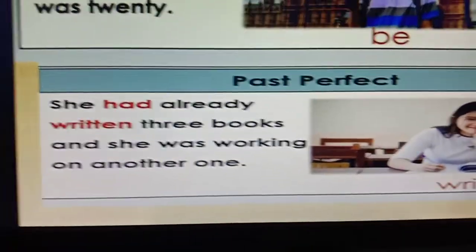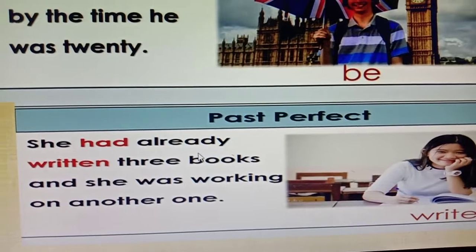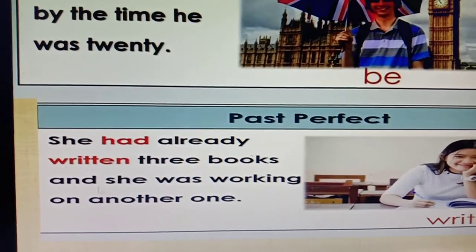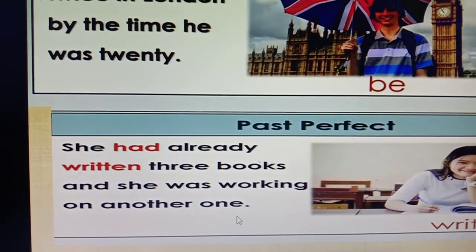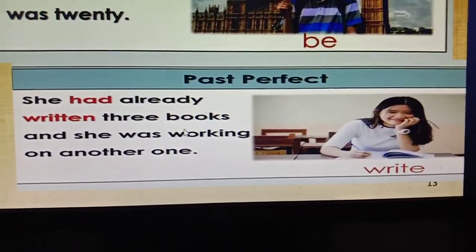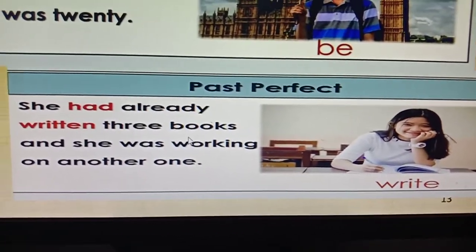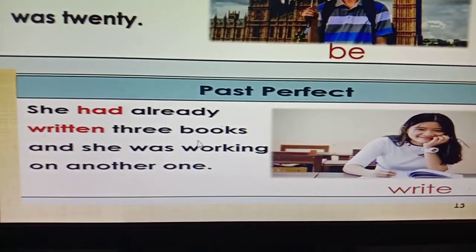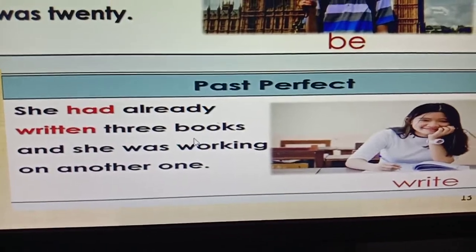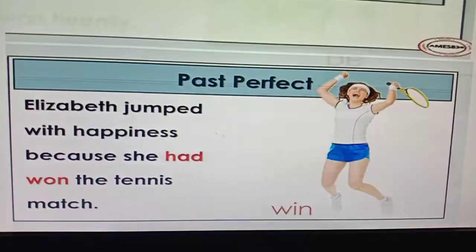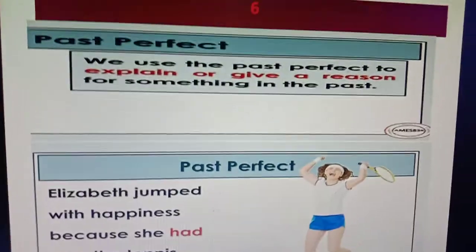Okay. Then number 2, she had already written 3 books. How many books? 3 books. And she was working on another one. So boys, you can see I have talked here about 3 books. That means how many books. That's why if you are talking about how many times or how many things in the past, you have to use the past perfect tense. So learn all the uses very well, boys.